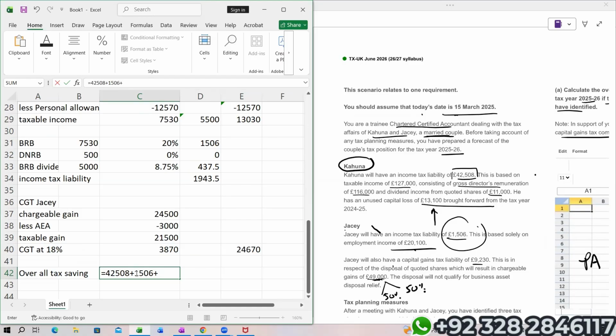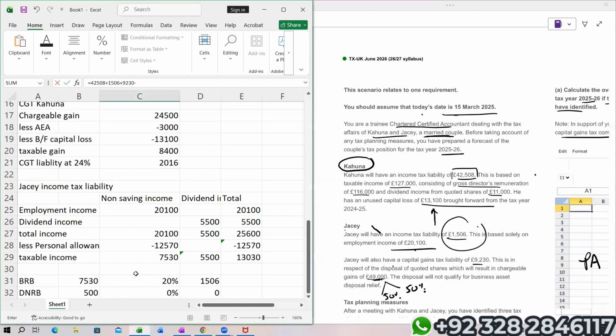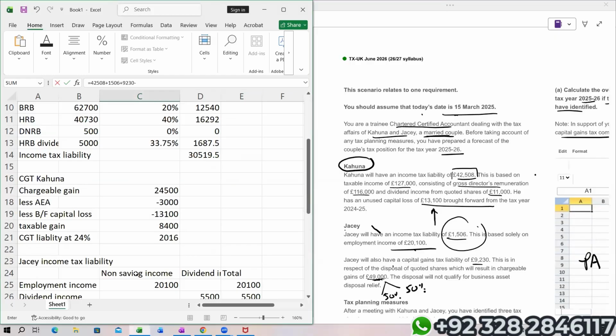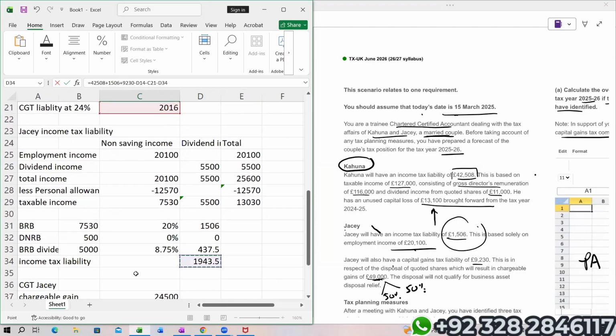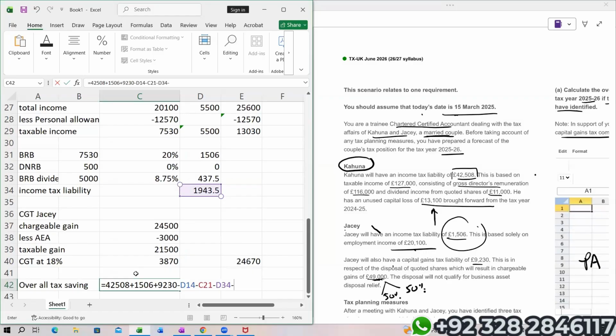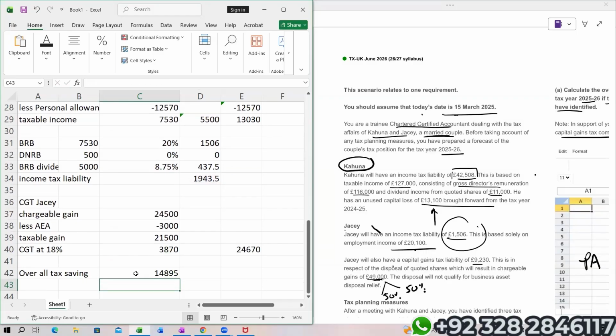Plus Jesse's capital gain tax liability is 9230. Now let us deduct the income tax liabilities and CGT which we have calculated. Income tax liability of Kahuna, minus the CGT liability, minus income tax liability of Jesse, minus CGT liability of Jesse. So students, the overall tax saving is 14,895. That is the overall tax saving.